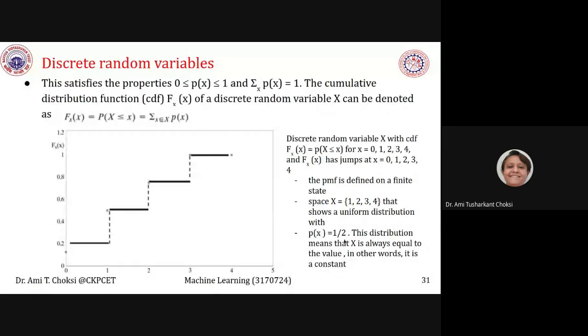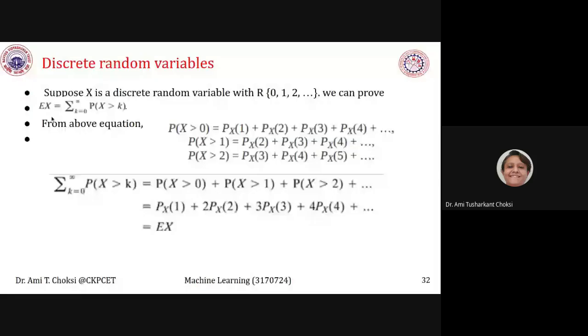That means it is constant, right? 1 by 2. This is understood that it is 1 by 2. That means it is a constant, isn't it? Suppose X is a discrete random variable with range 0, 1, 2. We can prove that, what we can prove?